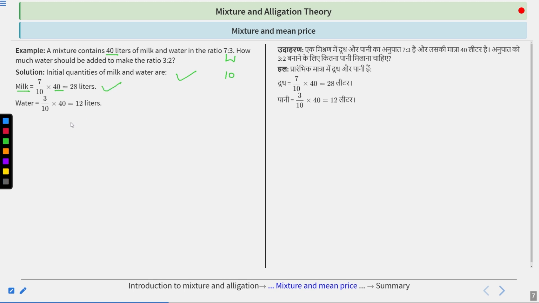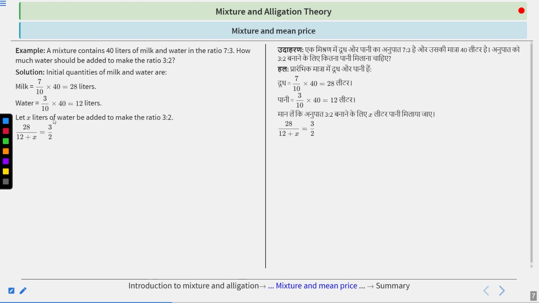So it is 28 liter. In the same way, water will be 3 by 10 multiplying by 40, which is 12 liter. So let X liter of water be added to make the ratio 3:2. Because the previous ratio was 7:3, and when we add some water, the ratio becomes 3:2.